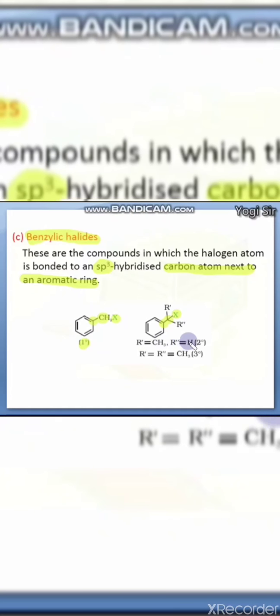Even in this they can be sub-classified as primary, secondary and tertiary on the basis of the carbon atom, as well as how many alkyl groups are present on the central carbon, right? So they can be either primary, secondary or tertiary. You can sub-classify them.